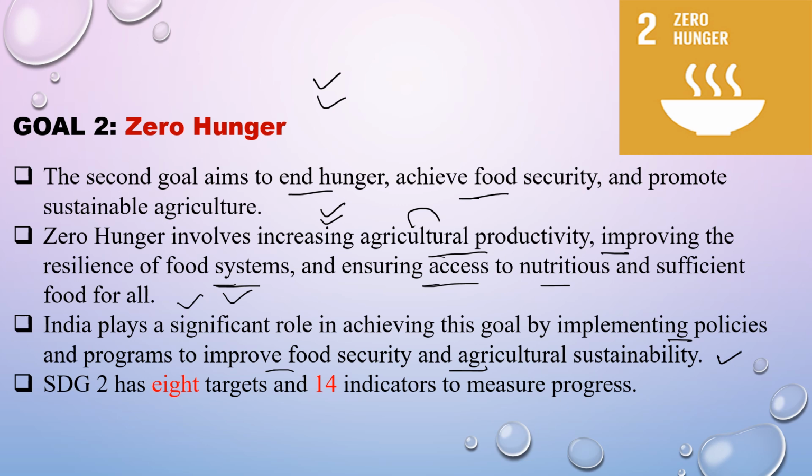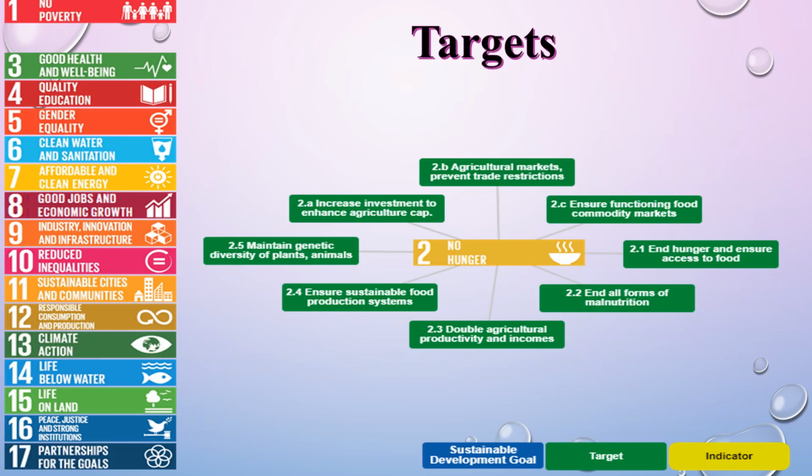The second SDG has 8 targets with 14 indicators. Now these are the targets which are to be achieved by this goal. Firstly, increase investment to enhance agriculture and agricultural markets, ensure functioning food systems, end hunger, and ensure access to food and all forms of malnutrition, double productivity and incomes, ensure sustainable food production systems, maintain genetic diversity of plants.